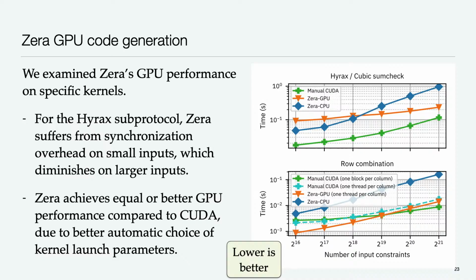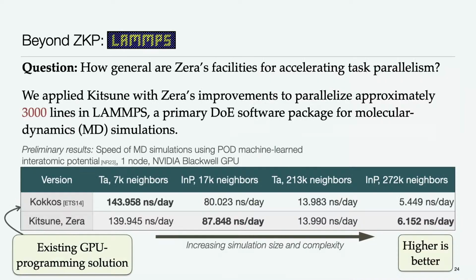I think for the sake of time, I'm going to skip some more of the performance analysis and wrap up relatively quickly and come back to your question about how general are these extensions to task parallelism? How general are Xera's facilities for accelerating task parallel code?